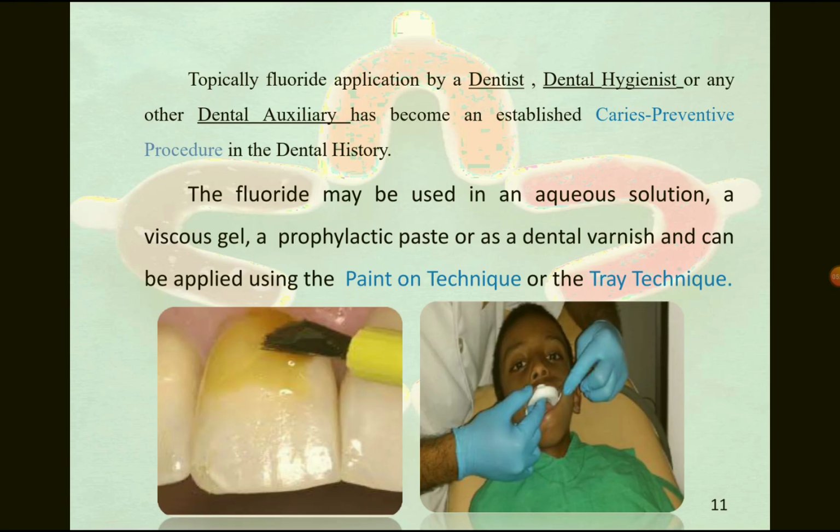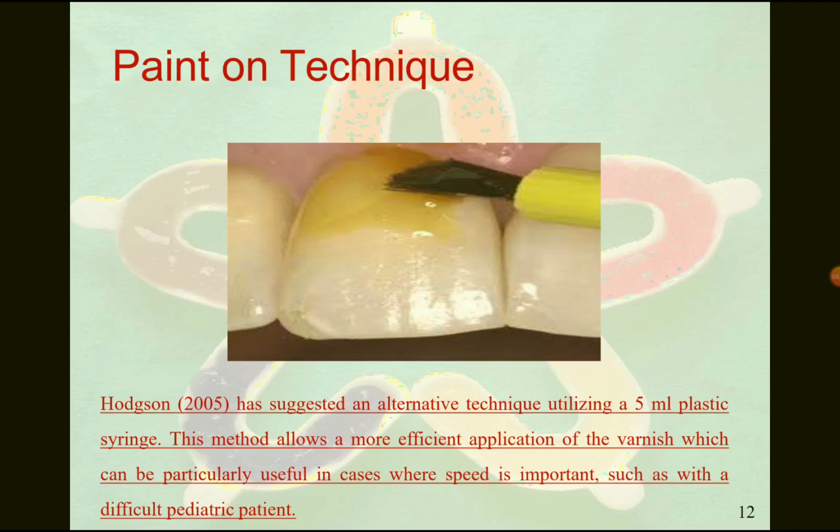Topical fluoride application by a dentist, dental hygienist, or any other dental auxiliary has become an established caries preventive procedure in dental history. The fluoride may be used in an aqueous solution or as a viscous gel, a prophylactic paste, or as dental varnish, and can be applied using the paint-on technique or the tray technique. The paint-on technique is applied topically on the tooth surface like a paint. Hodgson has suggested an alternative technique utilizing a 5 ml plastic syringe. This method allows a more efficient application of varnish, which can be particularly useful in cases where speed is important, such as with a difficult pediatric patient.